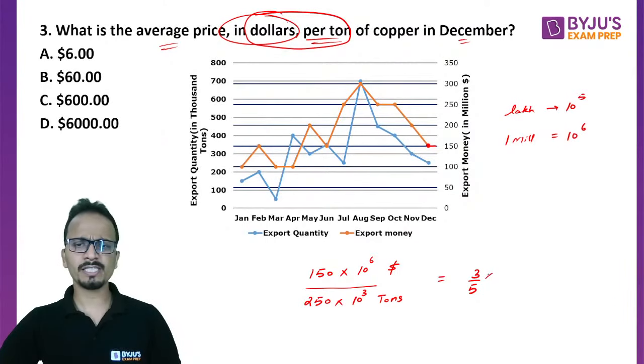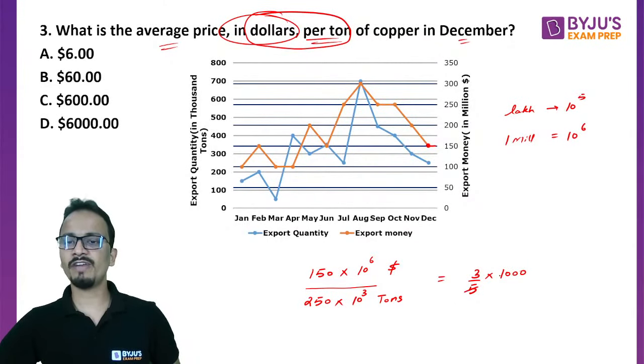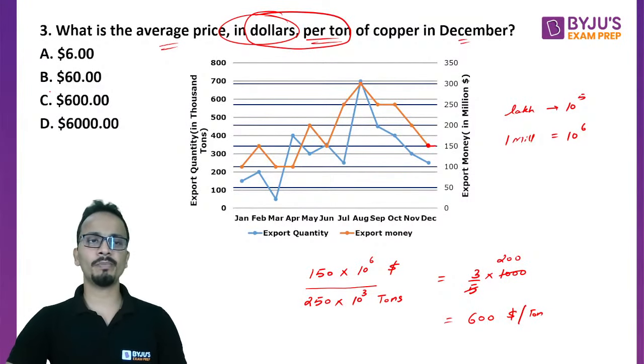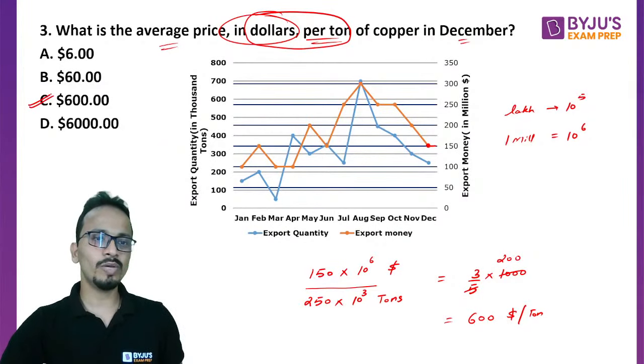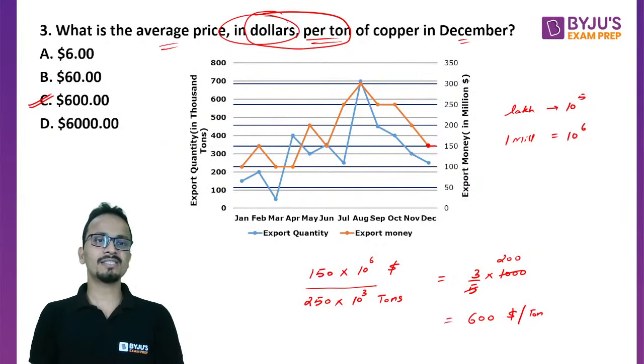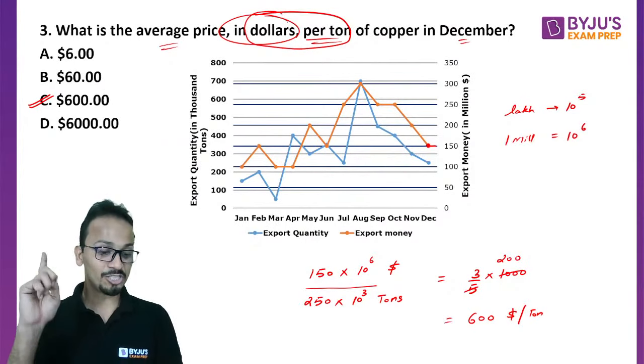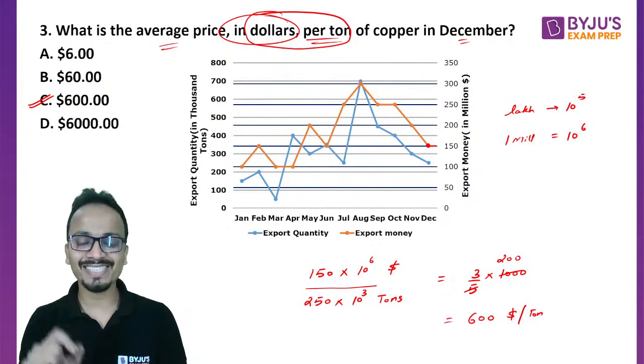10 raised to the power 6 upon 10 raised to the power 3 will be 1000. 5 and 1000 will get cancelled and will give me 200. So my answer will be $600 per ton. Okay, is the average price of copper in the month of December, and answer will be option C, that is 600. All right. So Darshit VM, answer is not 6, answer is 600.